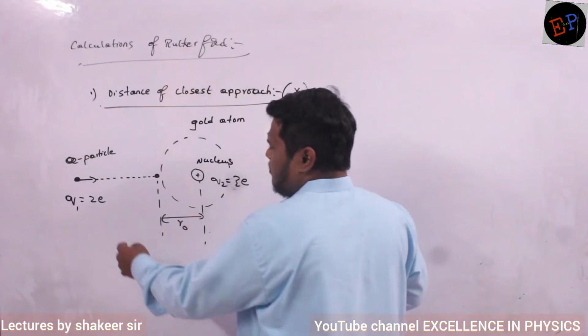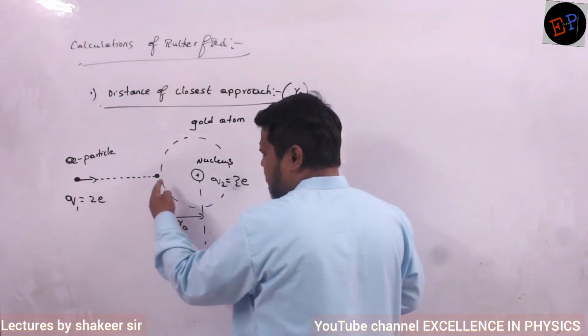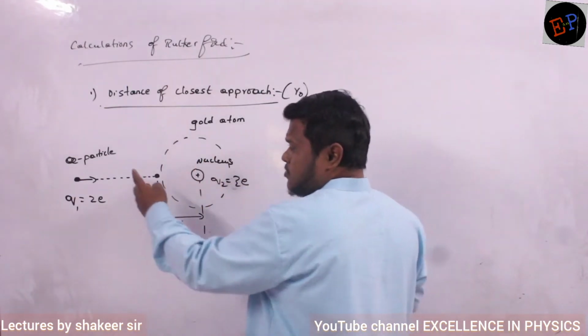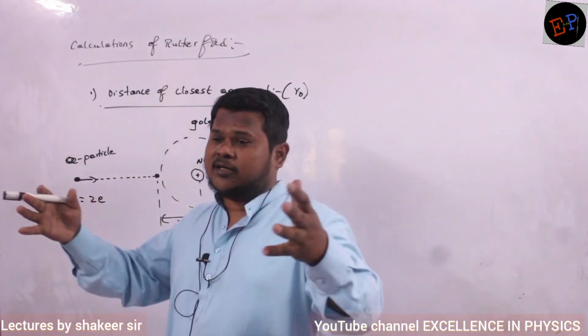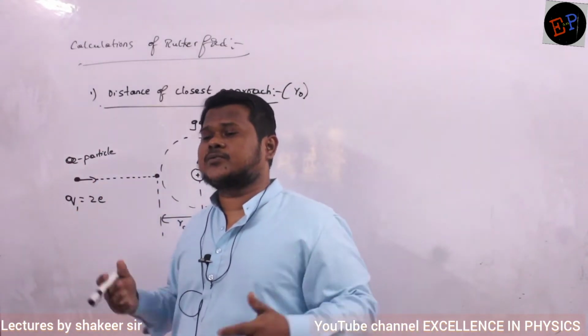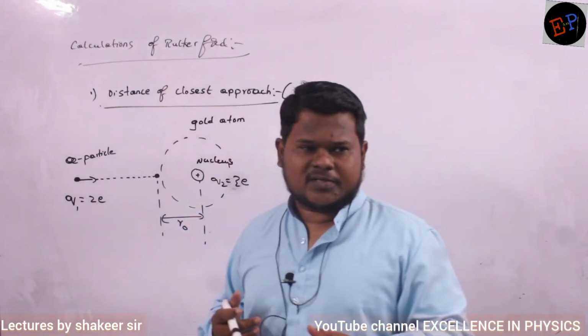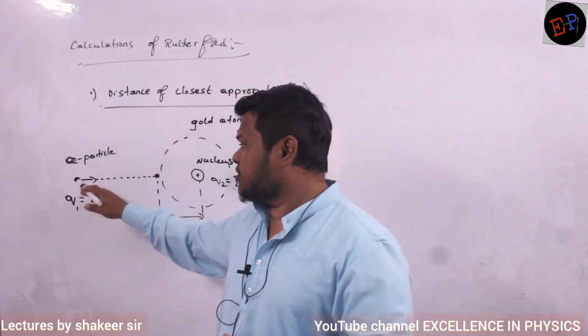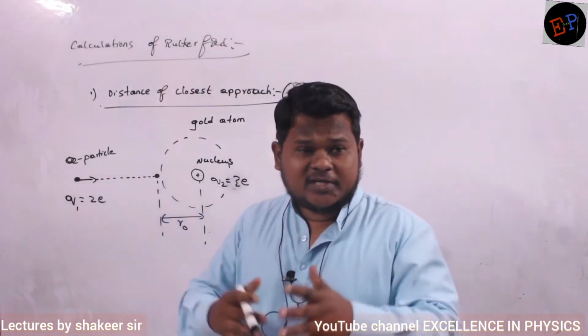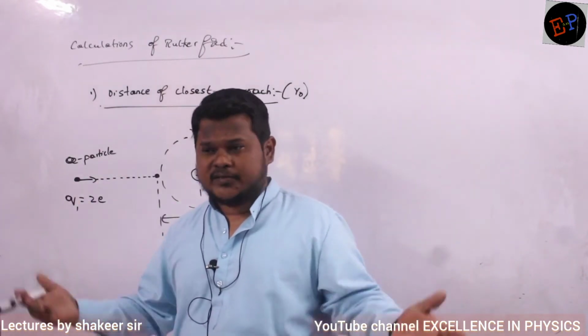Now when this alpha particle starts coming towards the nucleus, the kinetic energy of the alpha particle decreases and the potential energy of the system increases.